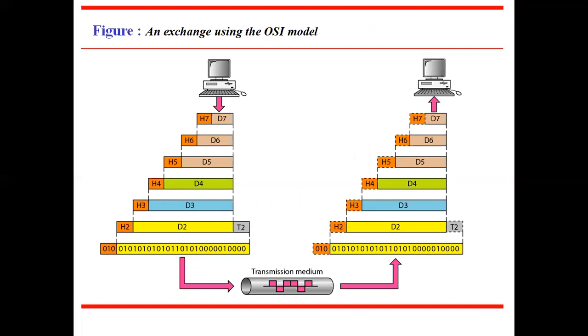One layer, the data link layer, adds not only a header but a trailer too. At the receiving side, it performs decapsulation. At each layer, the header is removed and the message is sent to the upper layer. At the physical layer, the message, in the form of zeros and ones, will be converted into signals.